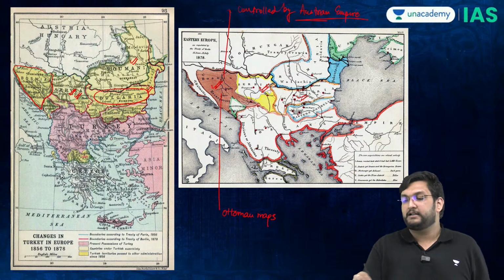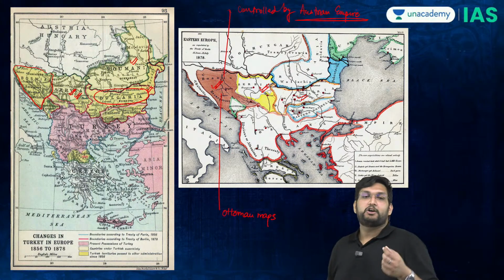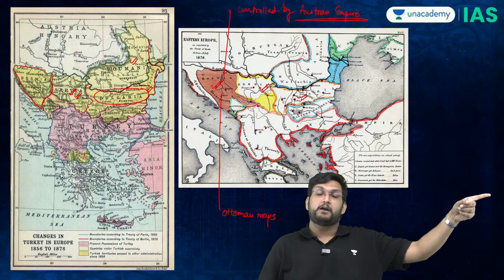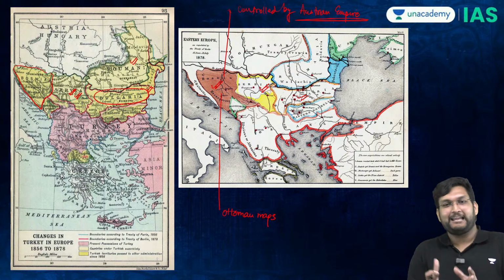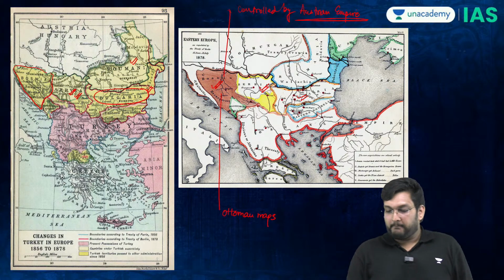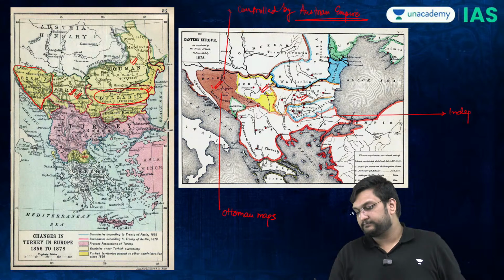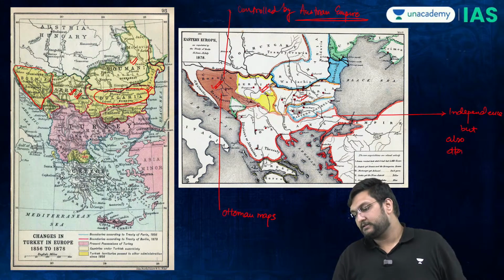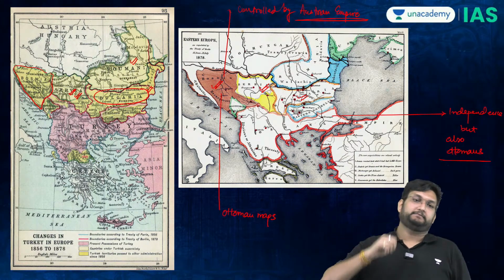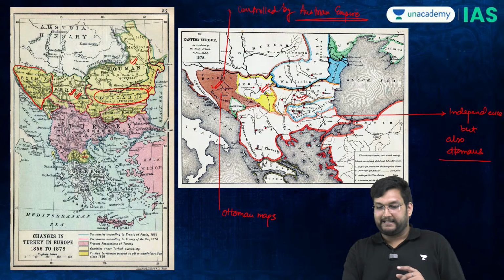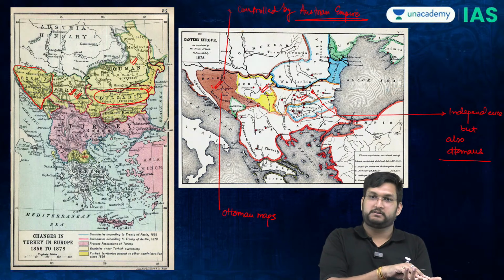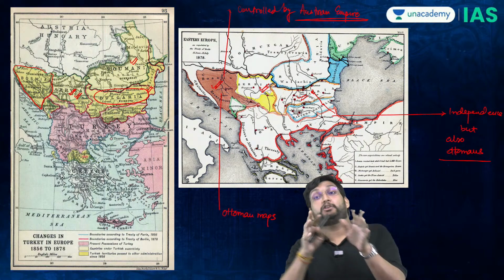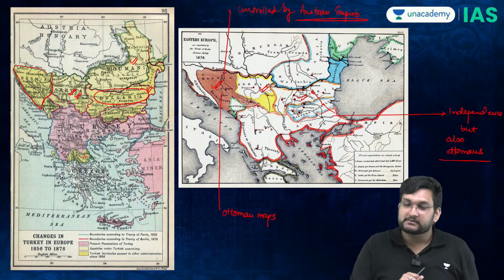Again, as one of you said, a khichdi, which is shown in the Ottoman map, but controlled by the Austrians. Dualistic control. Same thing they did with Bulgaria also. Bulgaria was given independence, but also the Ottomans had control over Bulgaria. Meaning, Bulgaria is both controlled by the Ottomans and also not controlled by the Ottomans. And Bosnia is part of the Ottoman Empire but controlled by the Austrians.